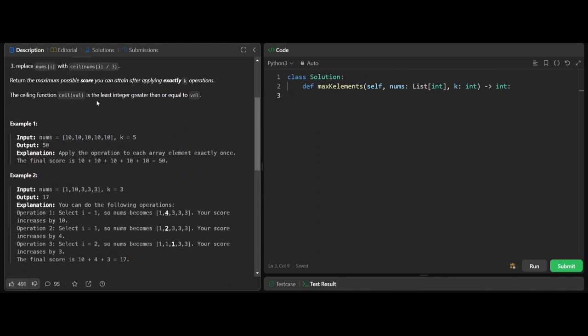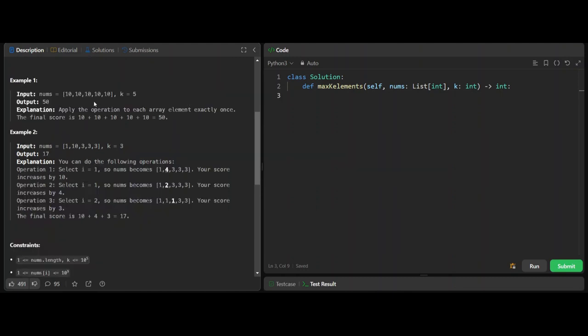The ceiling function is the least integer greater than or equal to val. Suppose the output of nums[i] divided by 3 is 3.1, then the ceiling function will return 4 because it is the next integer after 3.